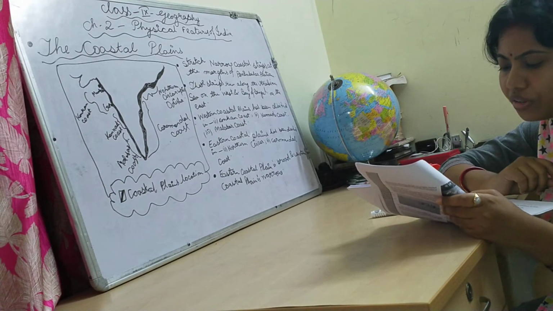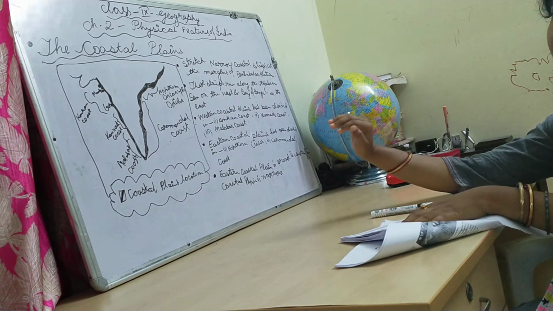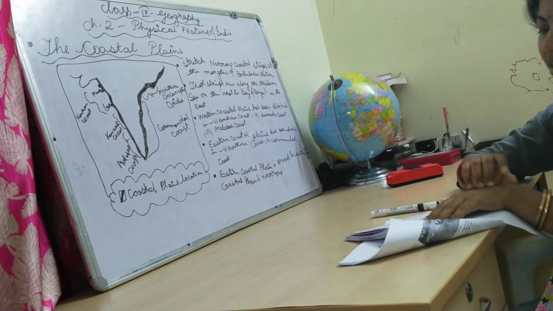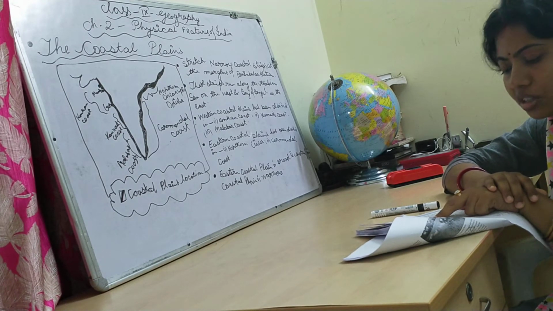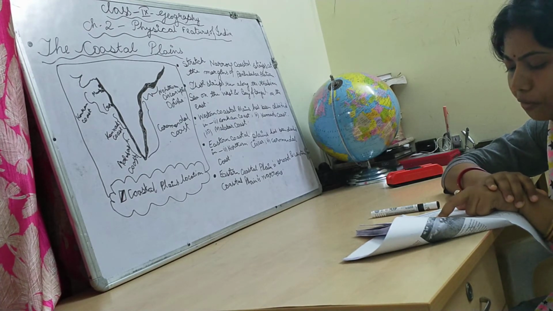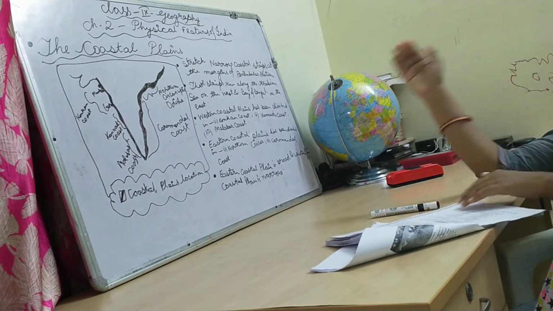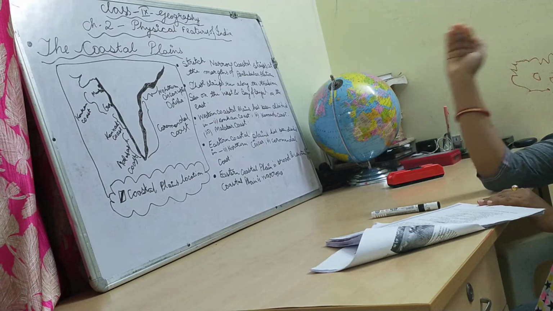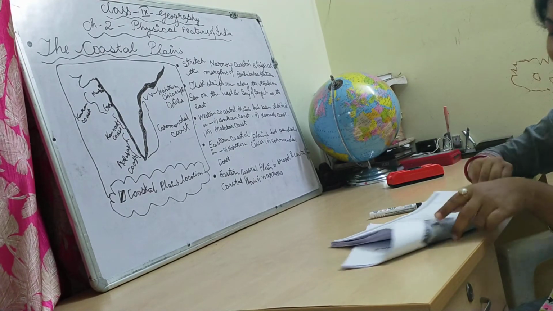A detailed account of the different physiographic units. After this, we have completed the chapter. All the physiographic divisions have been done. Then this is the conclusion part. A detailed account of the different physiographic units highlights the unique features of each region, and each region complements the other. Definitely, here we have learned the six different types of landform features.